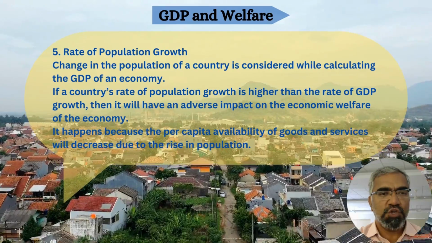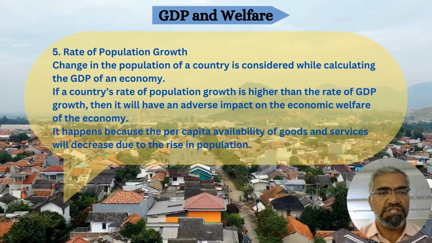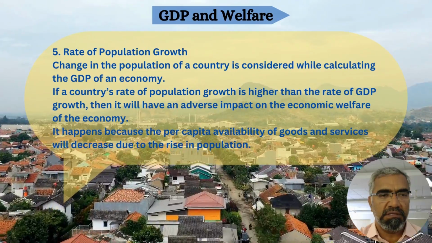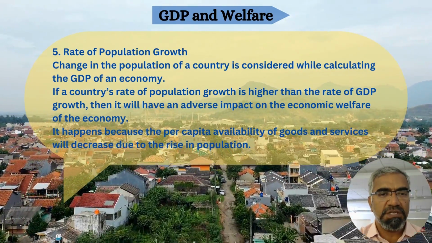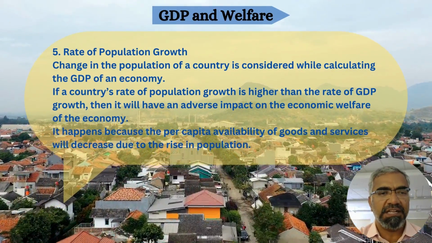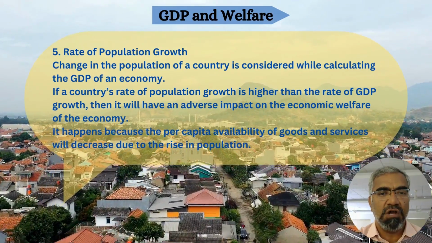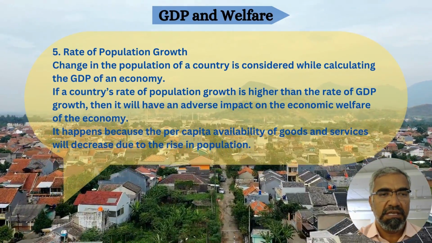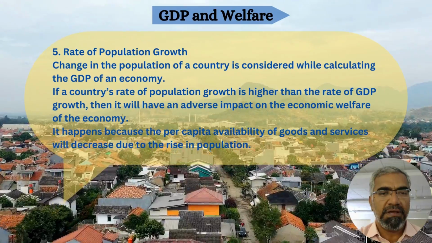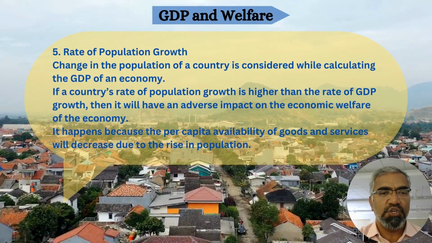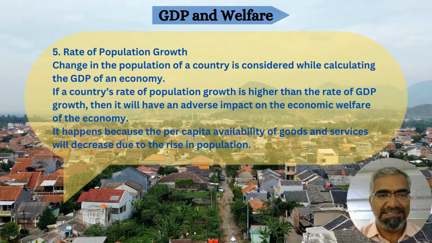Number five, rate of population growth. Change in the population of a country is considered while calculating the GDP of an economy. If a country's rate of population growth is higher than the rate of GDP growth, then it will have an adverse impact on the economic welfare of the country. It happens because the per capita availability of goods and services will decrease due to the rise in population.